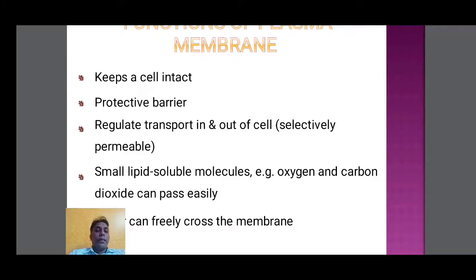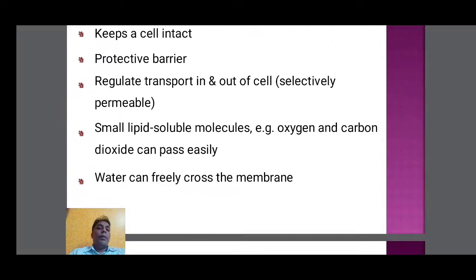The membrane is protective against the germs or harmful matter outside, so the cell is protected. It regulates transport into and out of the cell. The membrane allows only the material required by the cell into the cell. This is being selectively permeable. Next one, small lipid-soluble molecules, oxygen and carbon dioxide, pass easily. So gases exchange through the membrane very easily as lipid-soluble molecules. Water can freely cross the membrane.